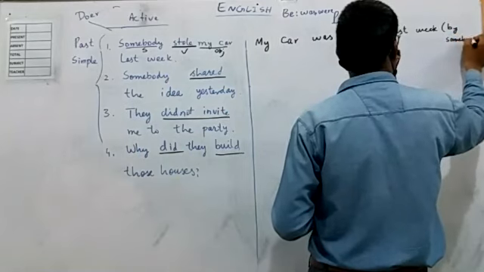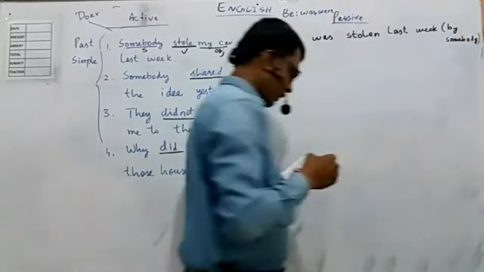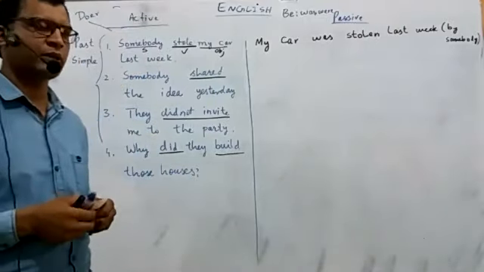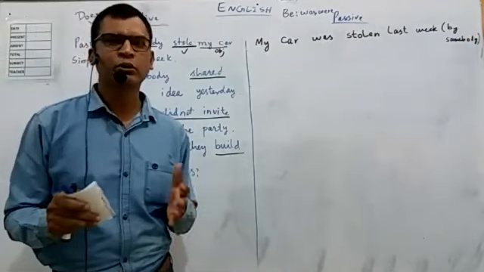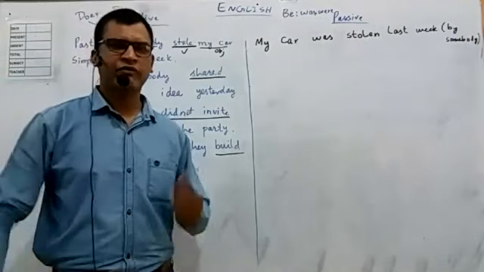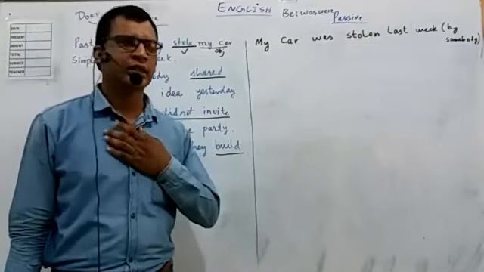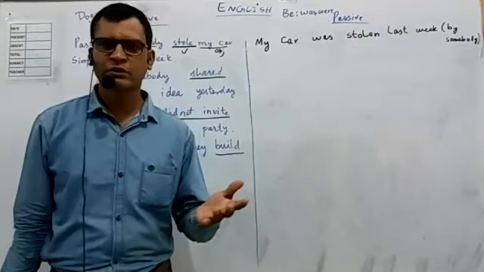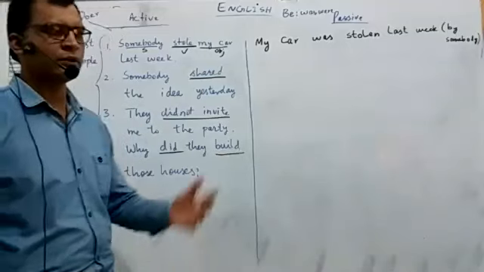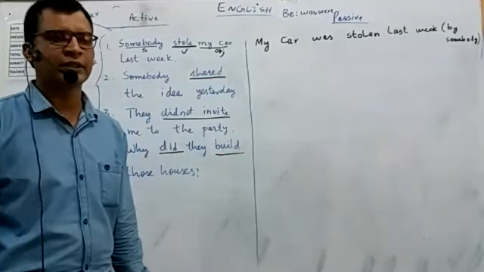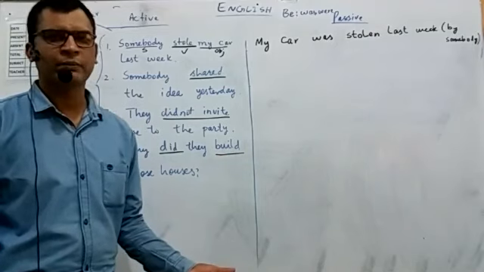Now this is a very realistic situation. I can say my car was stolen last week. Okay, and definitely I don't know who did it. Okay, if I know who did it, I would go to that person and I would report him into the police station. I would, maybe, have a fight with him or her or whoever that person is.